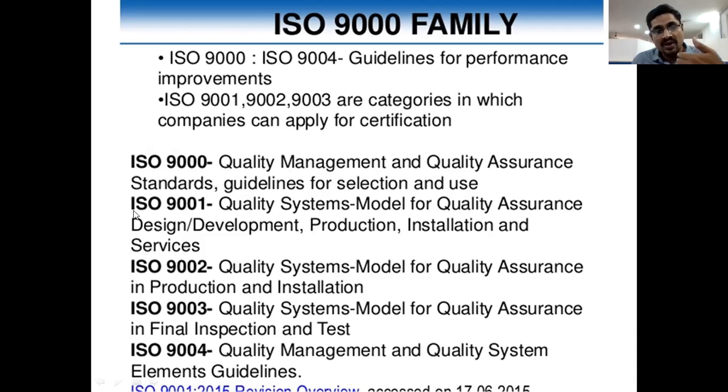After some time, after 1 or 2 years, they introduced the new series, the new rules and regulations, right? That is ISO 9001. So here, quality system, they introduced models for quality assurance, and design and development, production, and production processes. They give some tips on installation of machineries and providing services. All these things come under the ISO 9001 series.